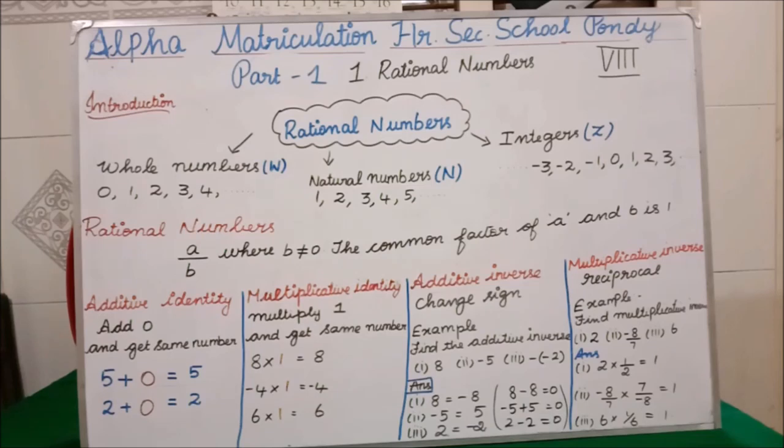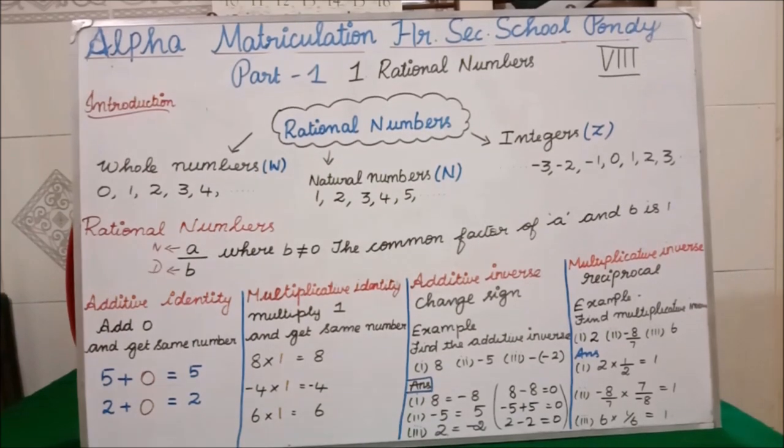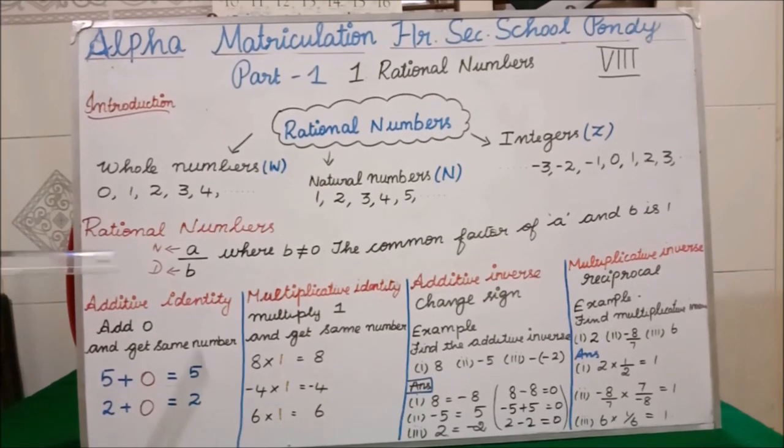The number which is at the bottom we say as the denominator, isn't it? So A denotes the numerator and B denotes the denominator, where B should not be equal to 0. The common factor of A and B is 1. And we will say it is a rational number.